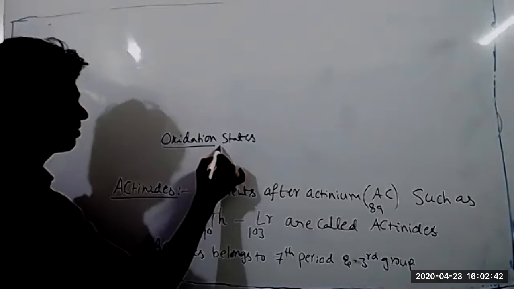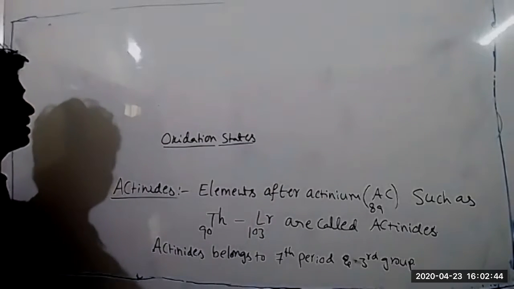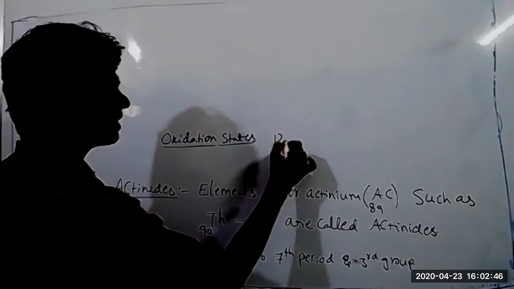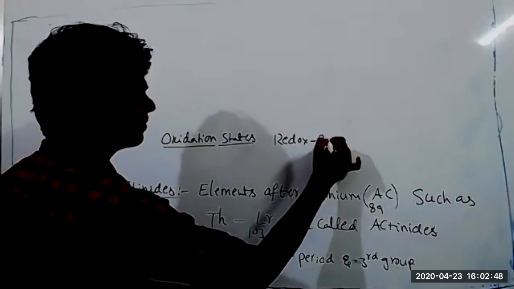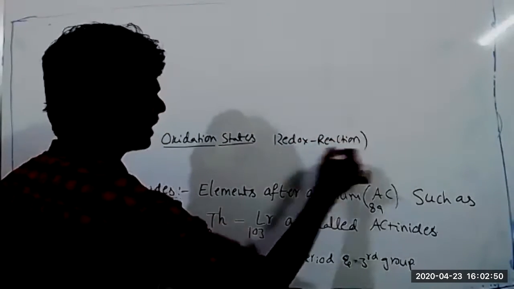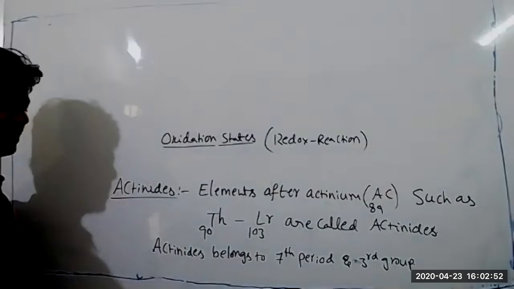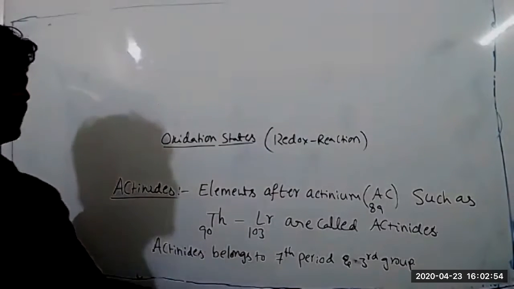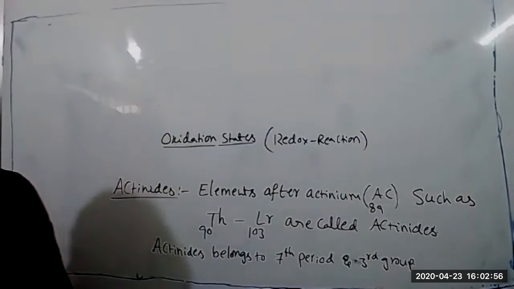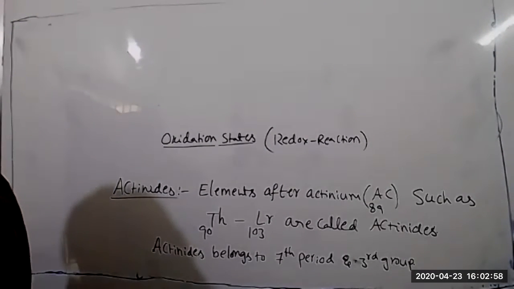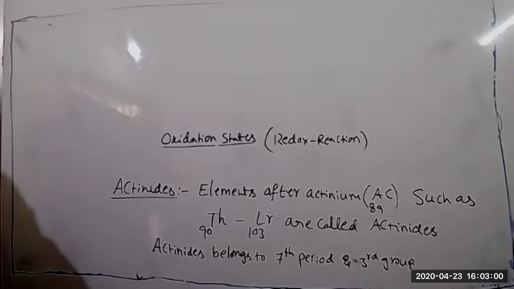No, it also doesn't come there. Oxidation state comes in the redox reactions chapter, where we will discuss how to calculate the oxidation states of elements. The oxidation state is different for lanthanides and actinides. And their electronic configurations are also different.